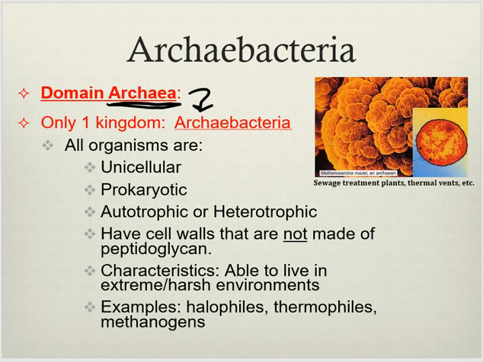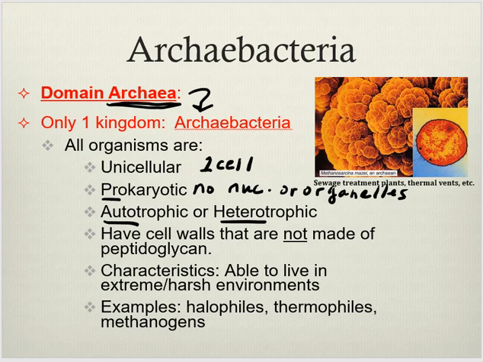All of the organisms in this group are unicellular. What's that mean? One cell. Very simple organism. Since they are bacteria, they are prokaryotic, which means no nucleus, no organelles. They can be either autotrophic or heterotrophic, depending on the organism. That means some of them can do photosynthesis. Others have to eat other organisms.